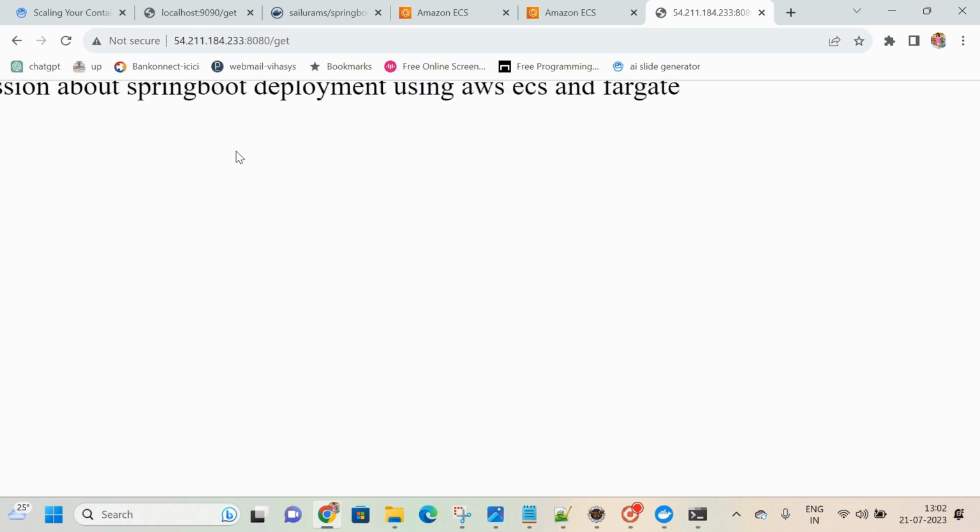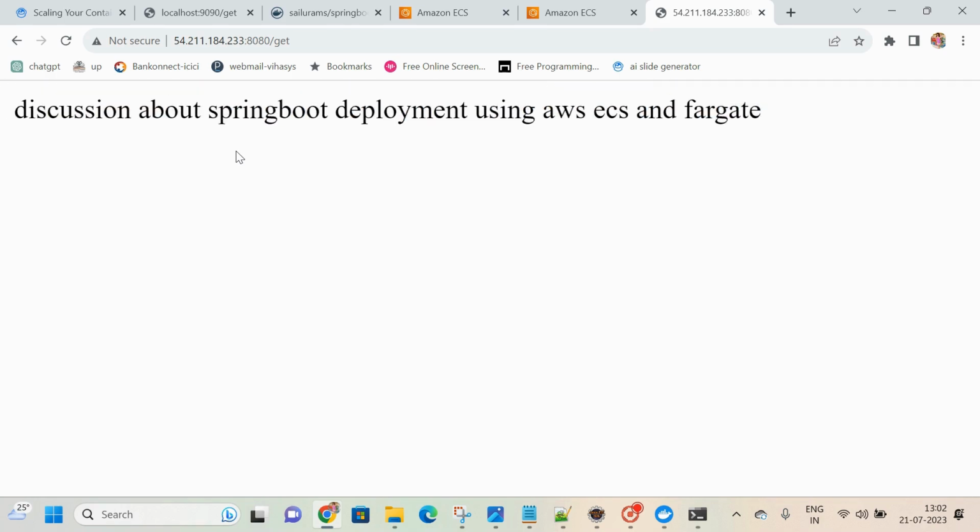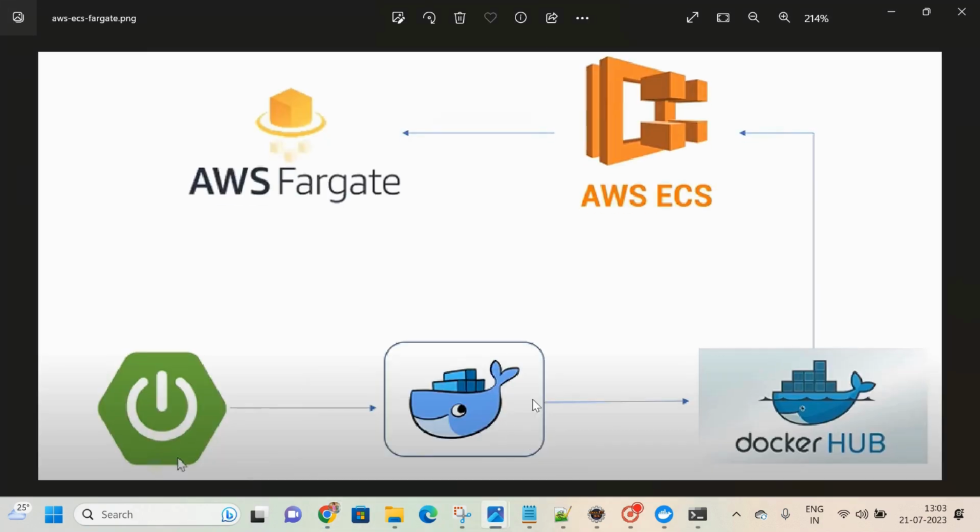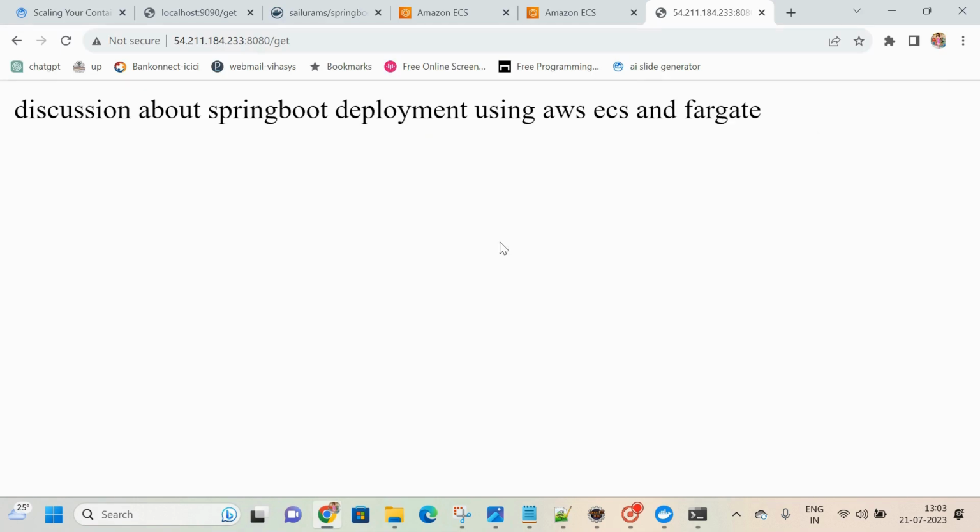Once you pass this, see here: discussion about Spring Boot deployment using AWS ECS and Fargate. So this way we can deploy the Docker image into AWS ECS, and using Fargate we are able to create the corresponding tasks and clusters, and we can make it run like this itself. I hope you understood.